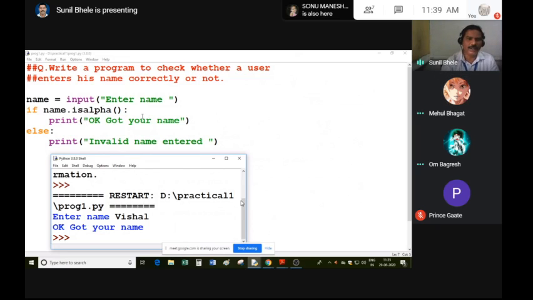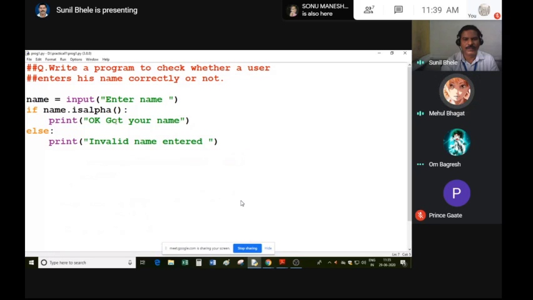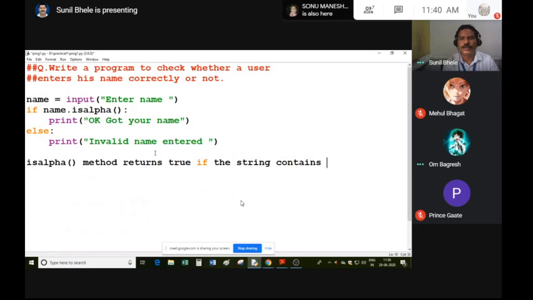So all those functions which begin with is most probably return true or false. So make a note here: isalpha method returns true if the string contains only alphabets, otherwise it returns false.